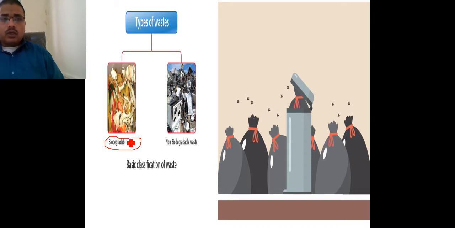So it is a kind of waste which is converted into different kinds of products, which convert into manure. That kind of waste is basically called biodegradable wastage. But there are some other wastes like plastic and electronic gadgets,